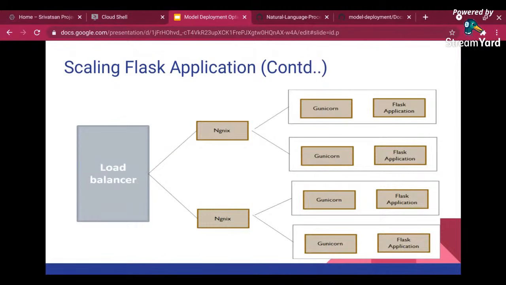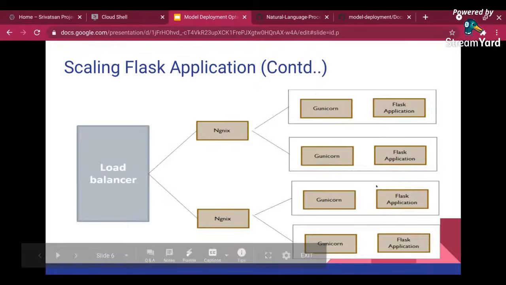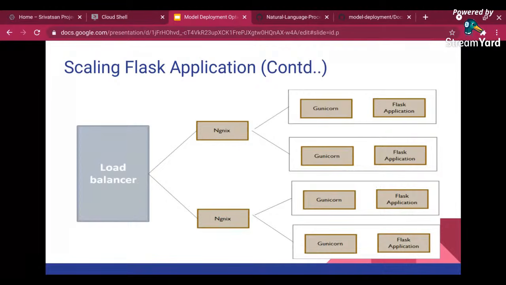But here there's a lot of manual work, right? If you see over here, you have to set up each and every VM, you have to run it, you have to orchestrate it, and you need to make sure everything is up. How can I make this even easier? First, create containers of this Flask and GUnicorn. When you are running a container with very few cores, like 0.5 core or 0.25 core, that's the advantage of containers. You can allocate very little memory.